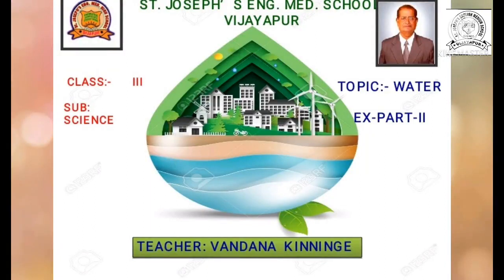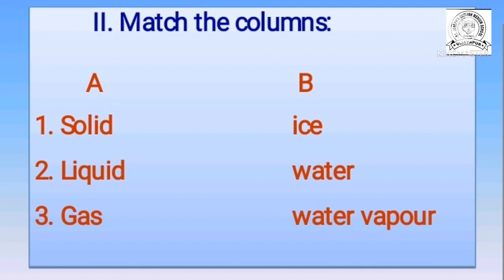Welcome back, children. Now we will continue the exercise reading part 2. So in part 1 we read and understood the new words, word meanings and the match the following. I hope you all watched and read this exercise part and also wrote it in your science classwork. Now I read the next part, that is question number 2, match the columns.